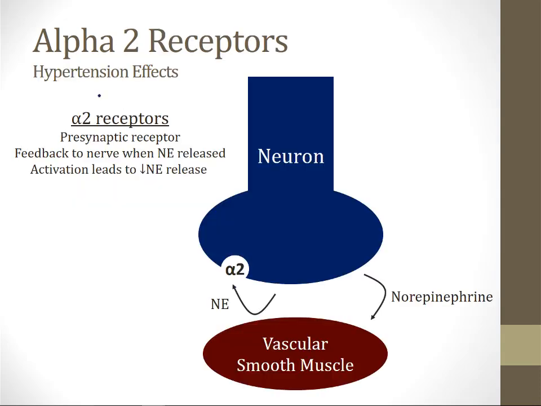So when alpha-2 agonists like clonidine are prescribed to treat hypertension, the way they work is shown on this slide. They activate alpha-2 receptors on the presynaptic neuron. These are negative feedback receptors, so when they're activated, the neuron releases less norepinephrine, and this decreases the peripheral vascular resistance because norepinephrine activates vascular smooth muscle. And this is how clonidine works as an antihypertensive drug, by negative feedback on the presynaptic neuron through alpha-2 receptors.